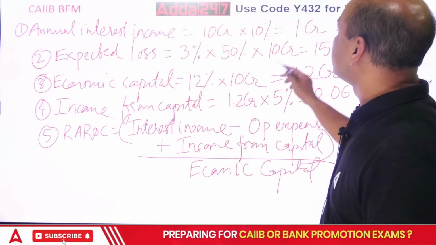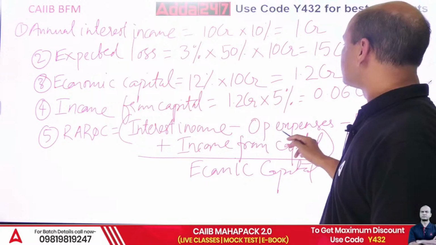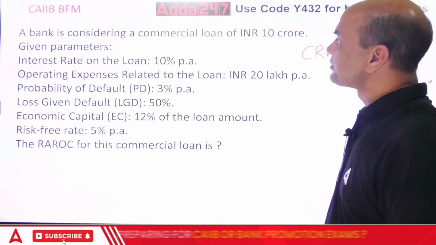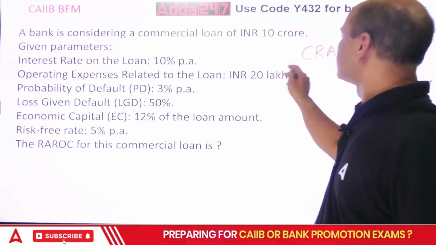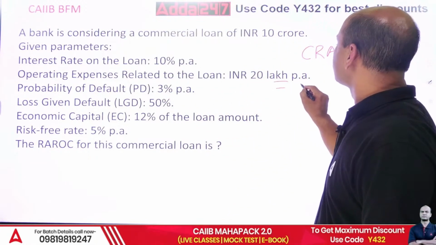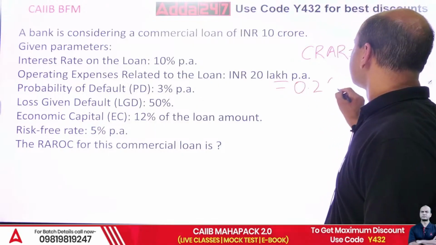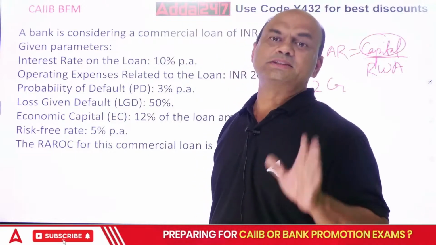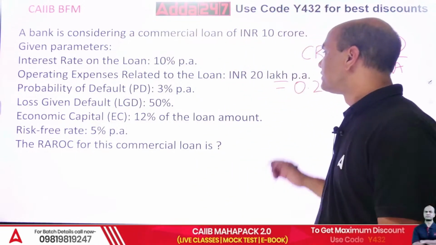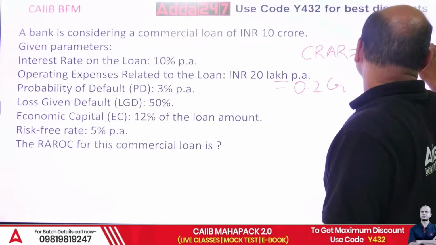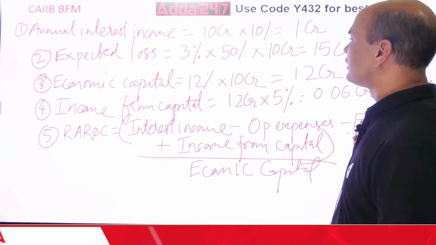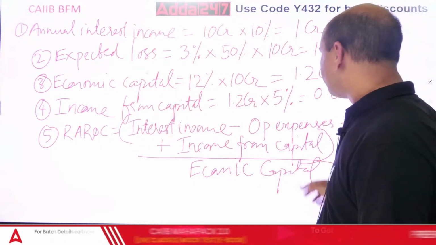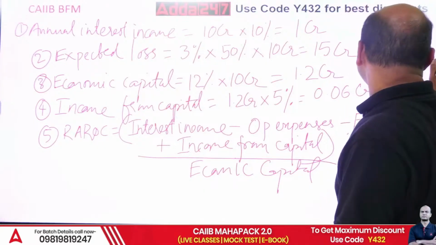So interest income. What is the interest income? 1 CR. Minus operating expenses. Those are not given over here. Those are given in the numerical. Operating expenses are 20 lakhs. So 20 lakhs, you write it in crores, 0.2 CR. Always bring all of them in the same unit. Crore, crore, crore, crore. That's simple to understand, isn't it? So now, this 0.2 minus expected loss. That you got over here, 15 CR. Right? And plus income.